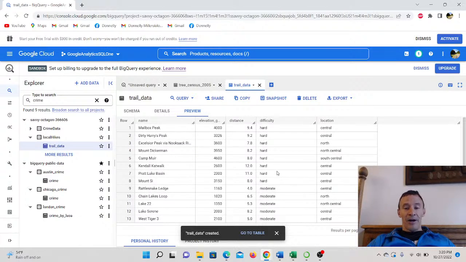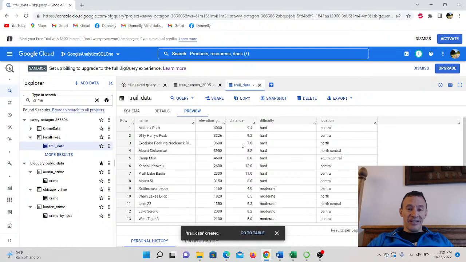It's either moderate or hard, but maybe you want to be a little bit more granular, and that's really not hard or moderate. Maybe your guides are interested. Some may be interested in shorter distance hikes. Some may be interested in moderate distance, and others may be into the long distance. Or maybe you might want to break it up, say if it's over 8 miles and over 3,000 feet of gain, that could be considered difficult.